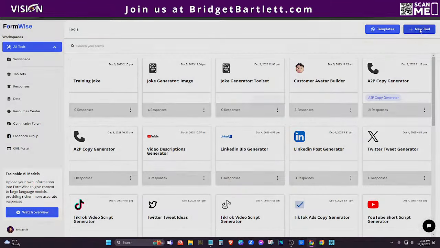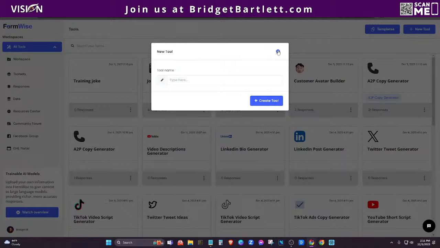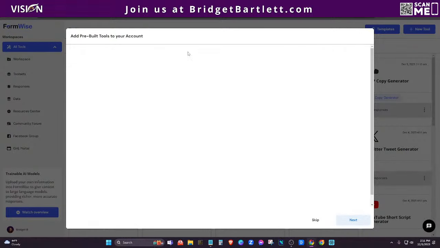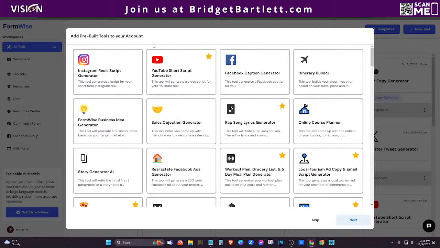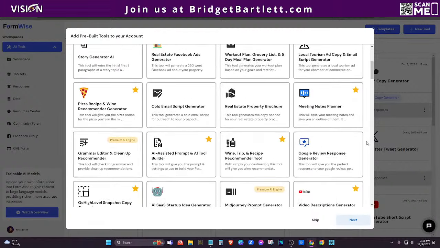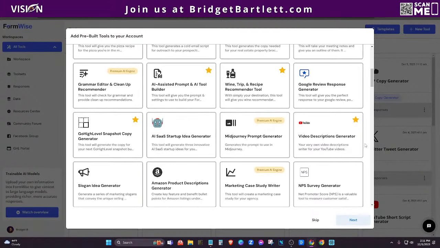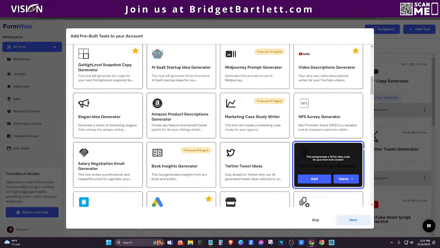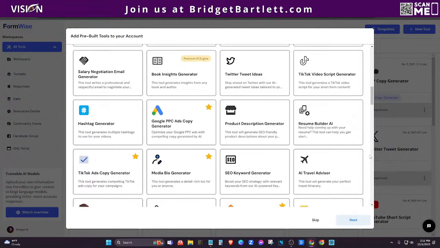So we did not. So I'm going to go choose new. Oh, I should have chosen templates. Sorry. Okay. If you wanted to create your own, you would do new tool. That's why I didn't see the templatized responses there. So we want to use one of the templates because you can see they have tons of templates and these are so cool. I've been diving in, going through each of them, which is really the best way to learn.